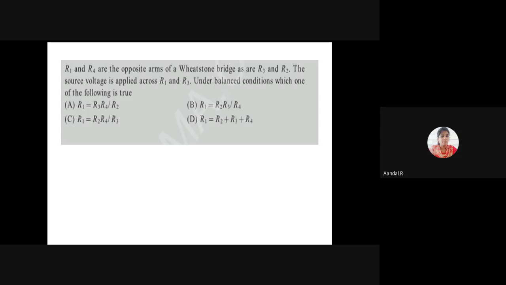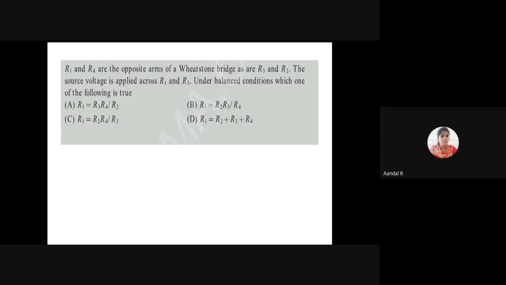The source voltage is applied across R1 and R3. Under balanced condition, which one of the following is true?